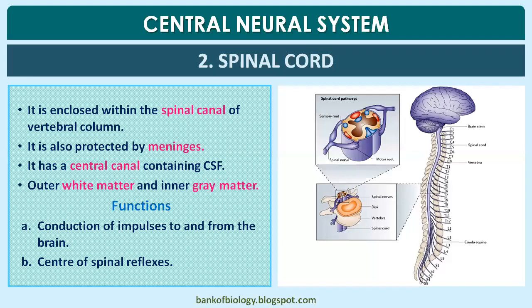which belongs to the skeletal system. It is also protected by three meninges: dura mater, pia mater, and arachnoid mater. Then here outer white matter, inner gray matter. Earlier in the brain we saw outer gray matter, inner white matter. It is reversed here: outer white matter, inner gray matter.